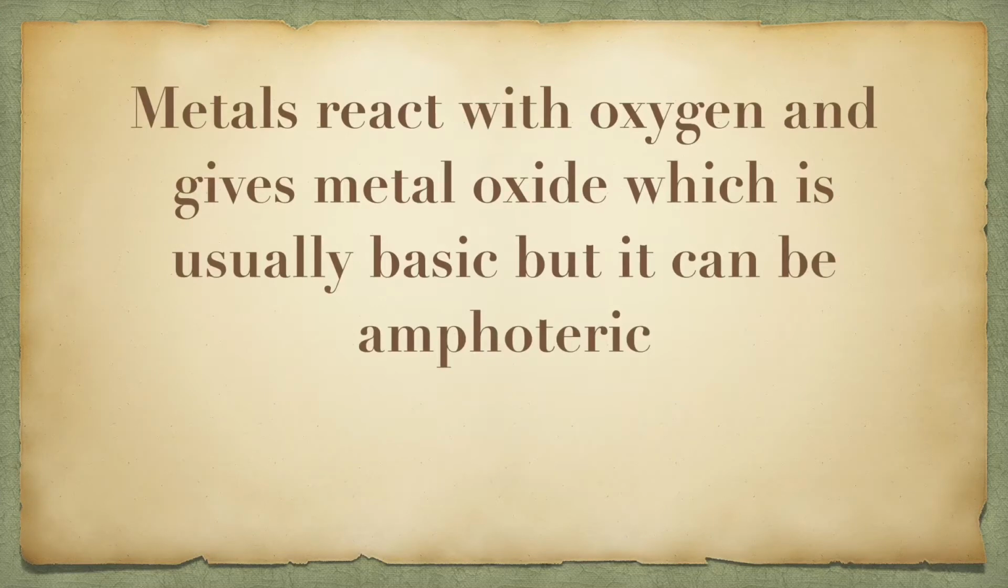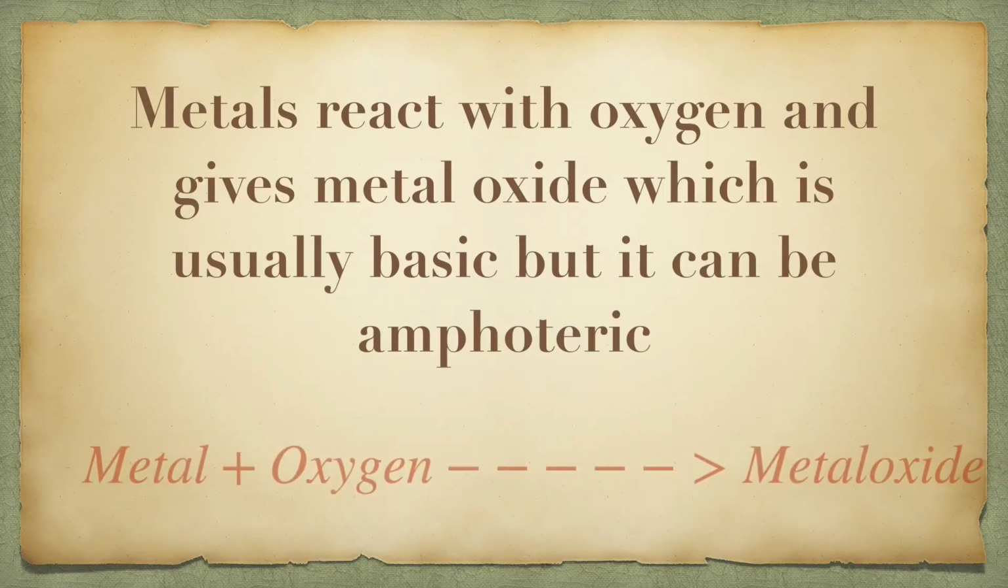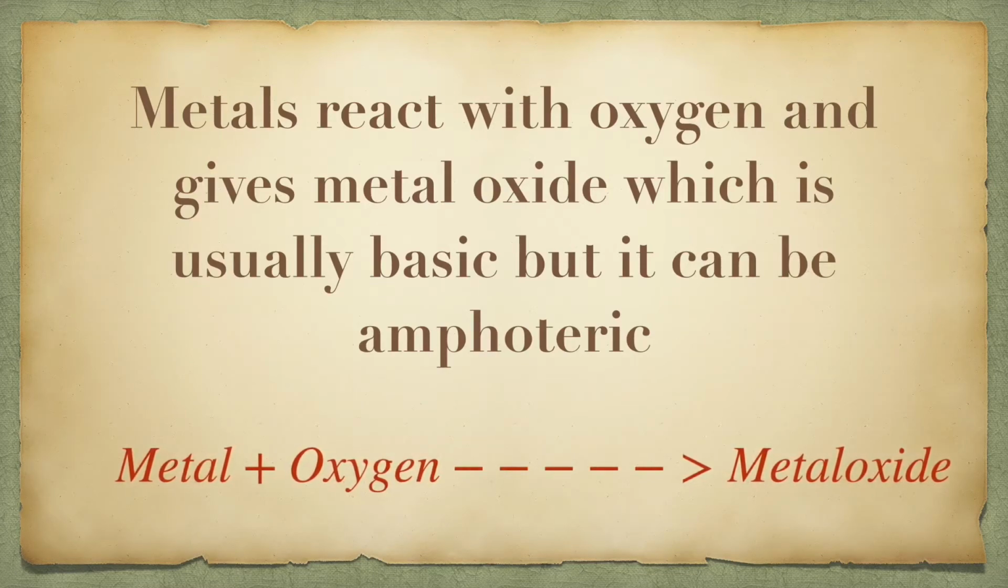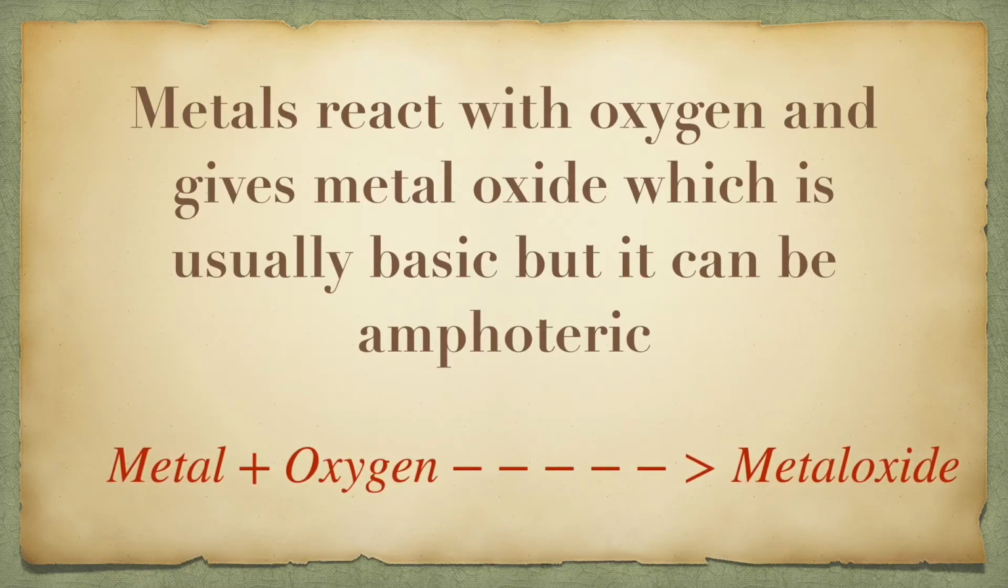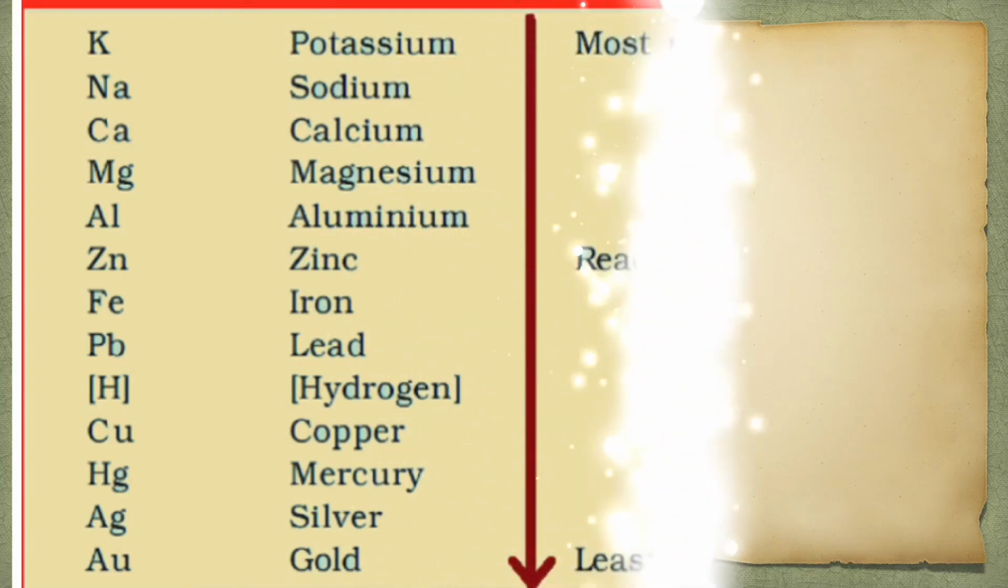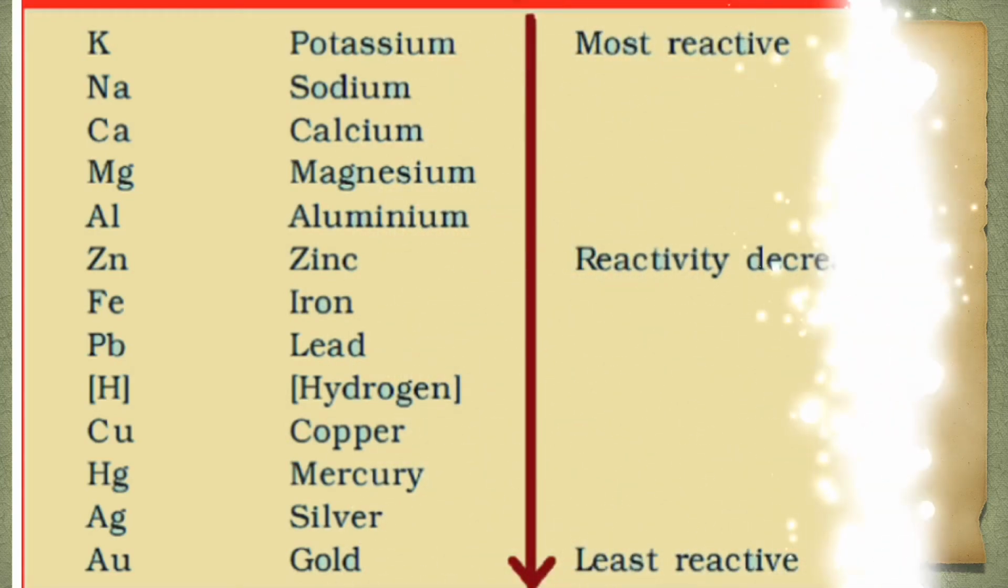Metals react with oxygen. That means they burn in oxygen and give you metal oxide, which is usually basic but it can be amphoteric. That means it shows both acidic and basic properties. Do you think whether all metals react with oxygen with the same reactivity? No, they behave differently.